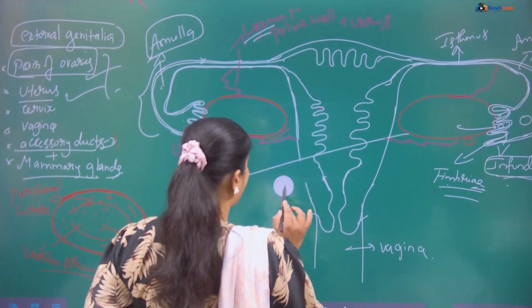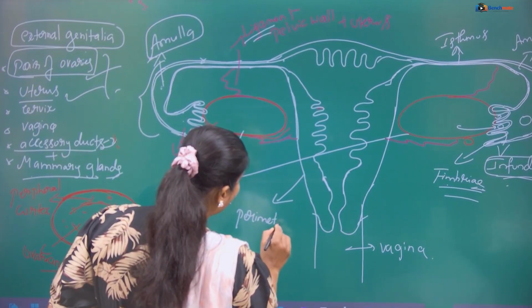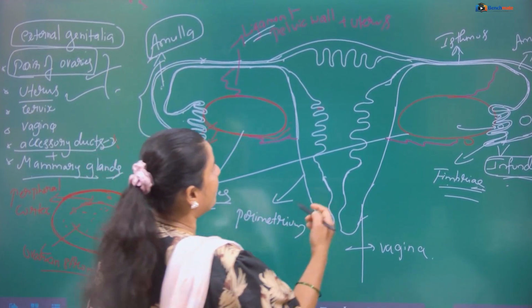The outermost layer is a thin membranous layer called the perimetrium.